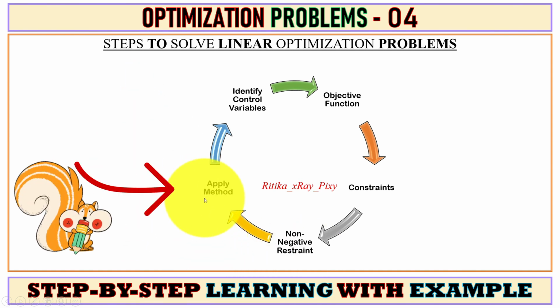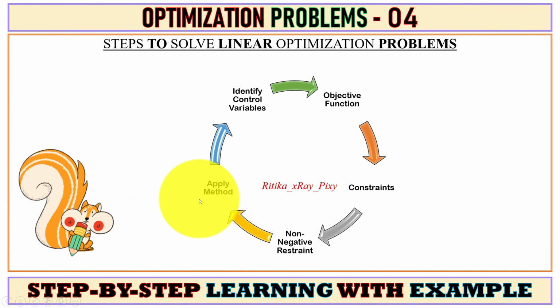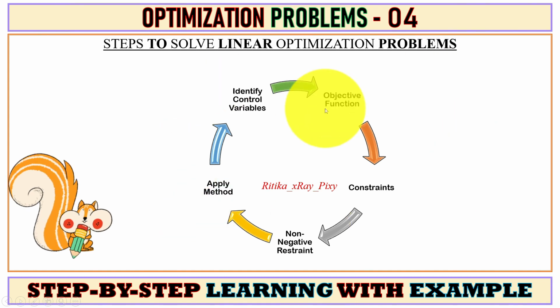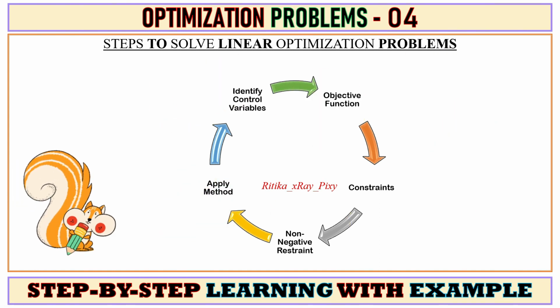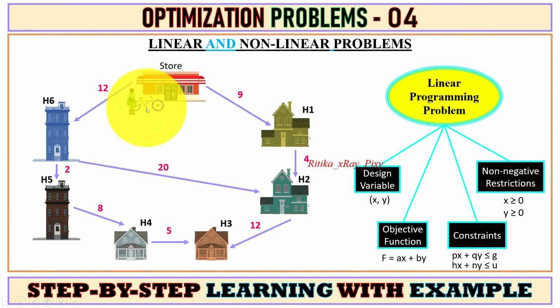Next we apply a method, either the simplex or graphical method, to solve the linear programming problem. So this is the simple process that we can use to solve linear optimization problems. For example, here you can see this is the delivery person. He wants to deliver parcels to 6 different houses and find the shortest route and save fuel.